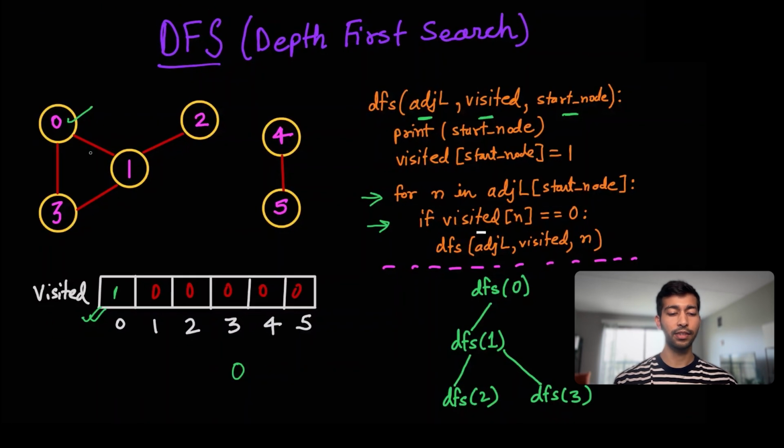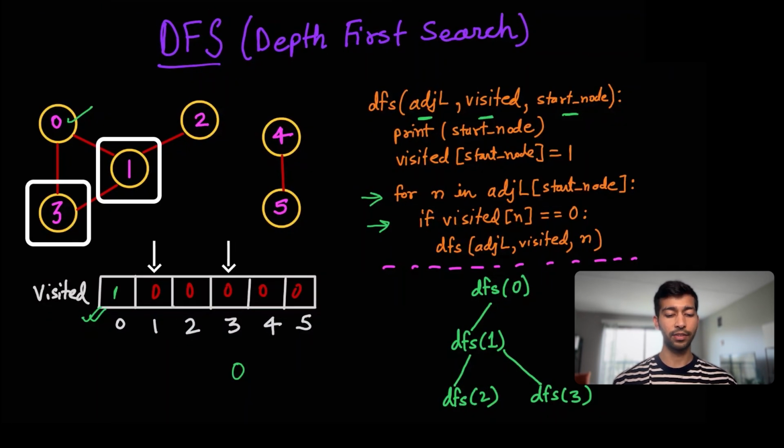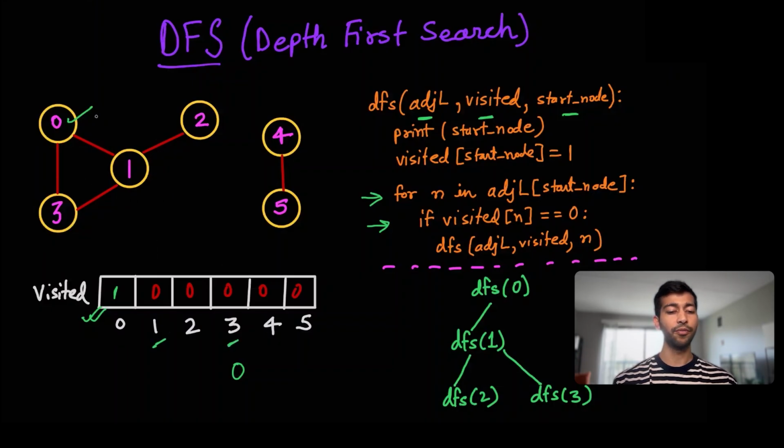In this case, both of the neighbors 1 and 3 have the value 0, as you can see here. Let's say we start off with the first one. We'll say, if visited 1 equals 0, in this case that's true, we'll call a DFS on that particular node. That is why we see DFS 0 calling DFS 1 here.